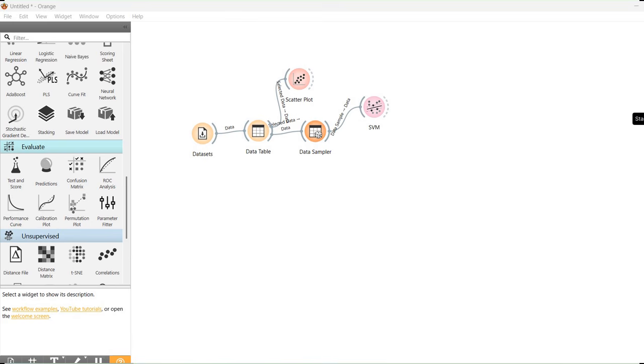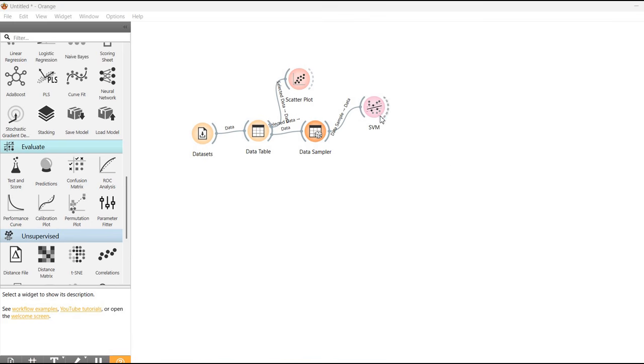Now connect SVM classifier model widget to the data sampler, and to test and score. Go to the evaluate section and drag and drop the test and score widget. Now connect test and score widget to the data sampler and also to the SVM widget. Now you can clearly see that the model is tested and score is getting calculated.